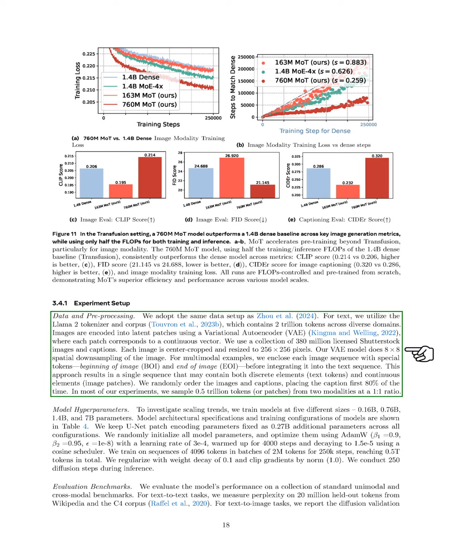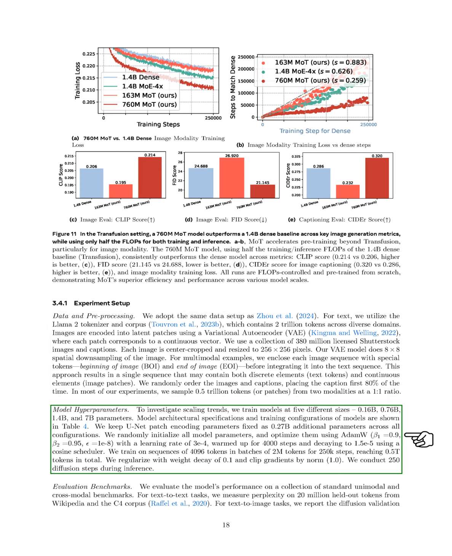Section: Model Hyperparameters. In this section, we explore the model hyperparameters and scaling trends by training models of various sizes: 0.16 billion, 0.76 billion, 1.4 billion, and 7 billion parameters. We present the model architecture and training configurations in a table. We keep the UNet patch encoding parameters constant at an additional 0.27 billion parameters for all configurations.